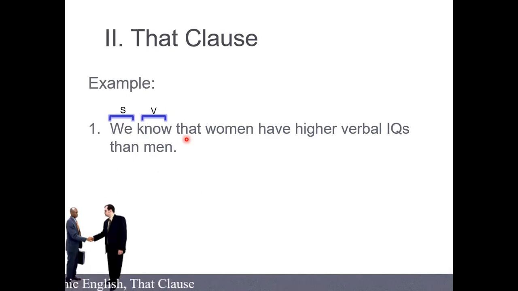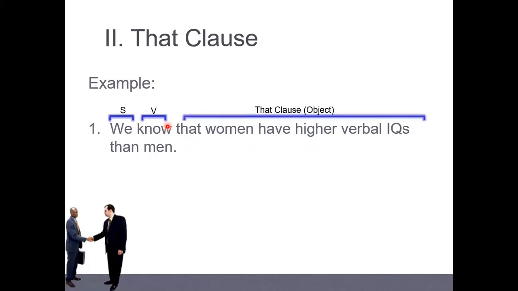Direct object. When there is only one object after the verb, we call it the direct object. Okay, so again, this is called a noun clause.